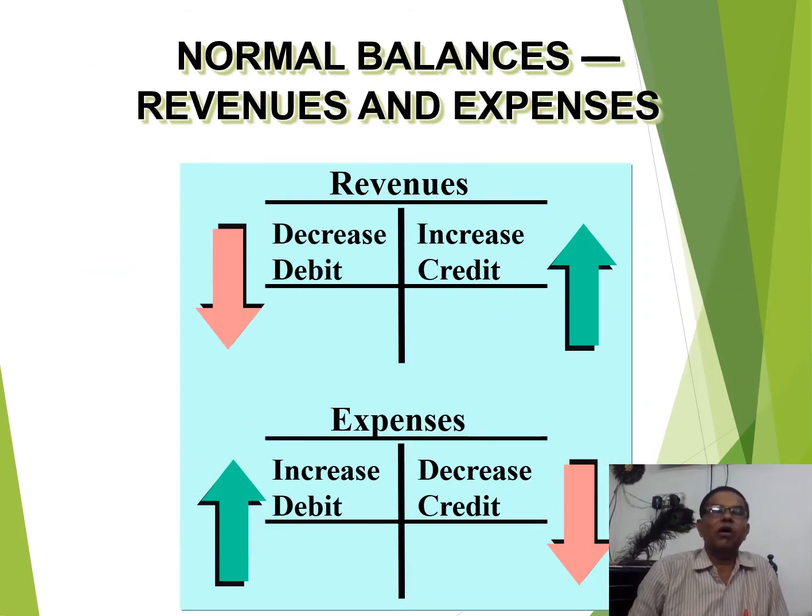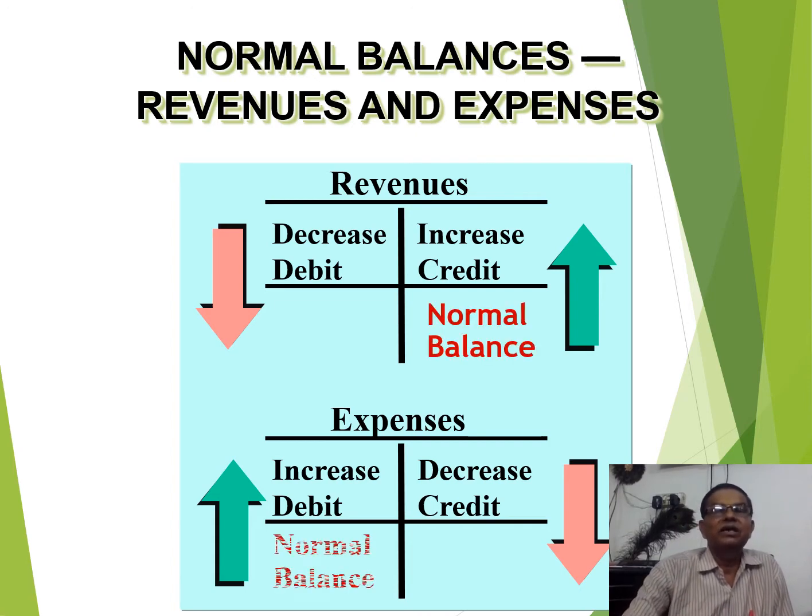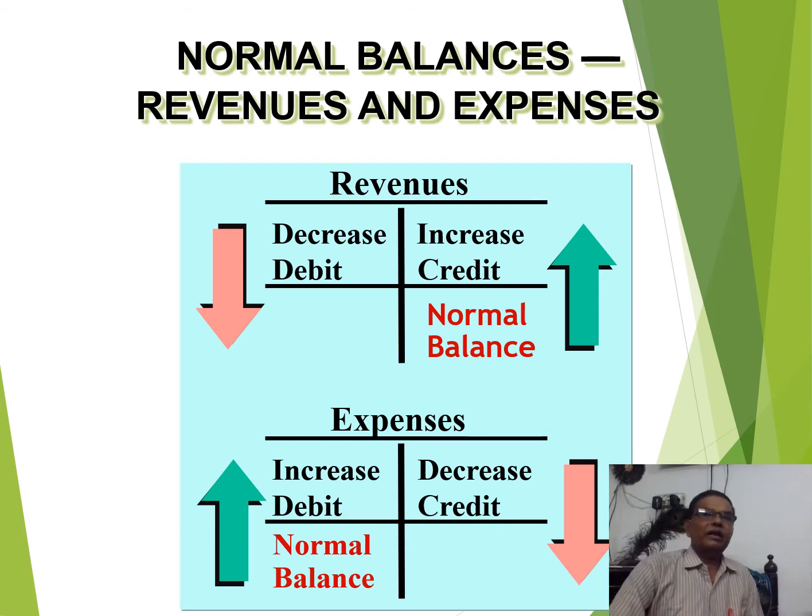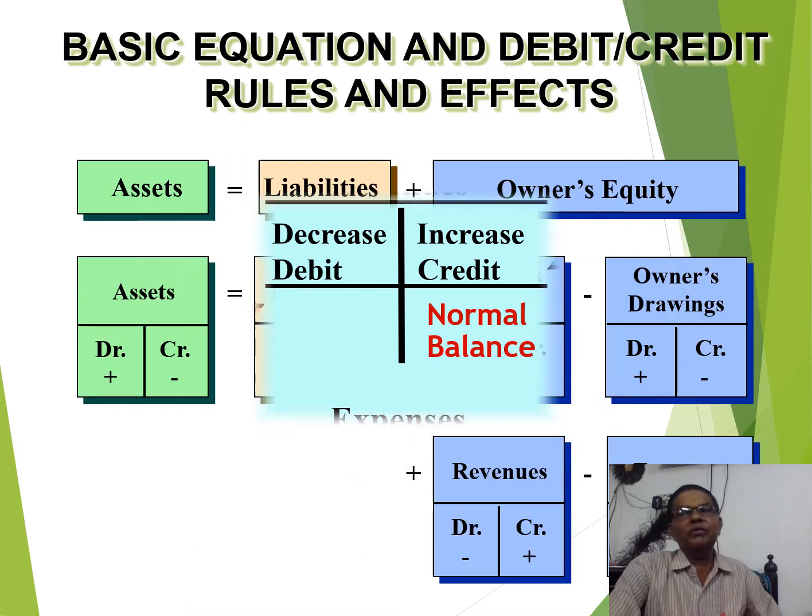Next is the normal balance of revenue and expenses. Now we are going to understand. Here I am trying to explain to you. In case of income, revenue or sale, we always credit the increase and debit the decrease. The same thing in case of expenses, a reverse thing happens. Always the increase is debited and the decrease is credited. So my dear friend, the revenue's normal balance is always credit and the expenses' normal balance is always debit.